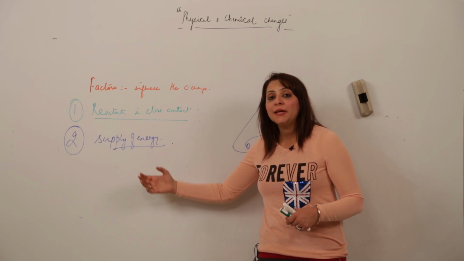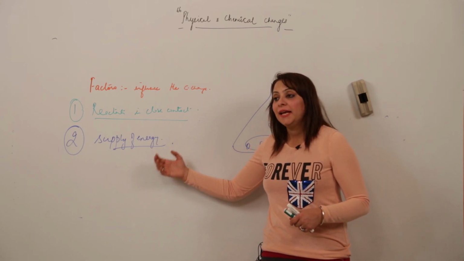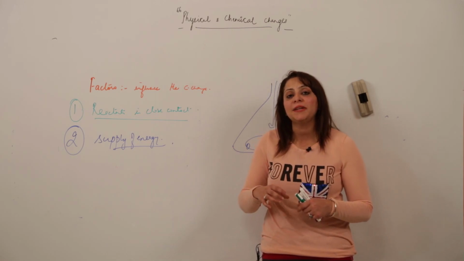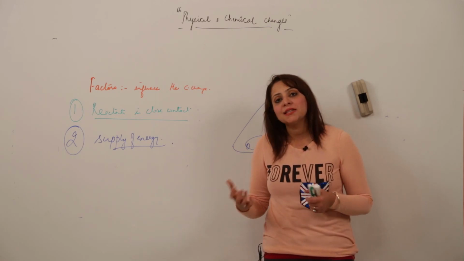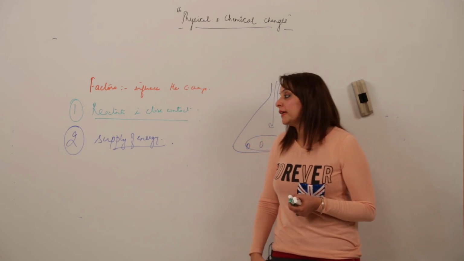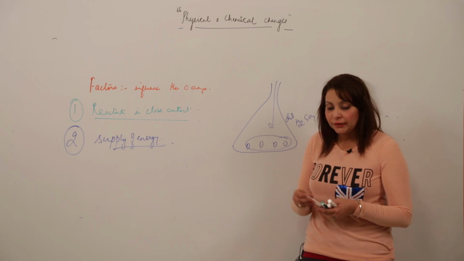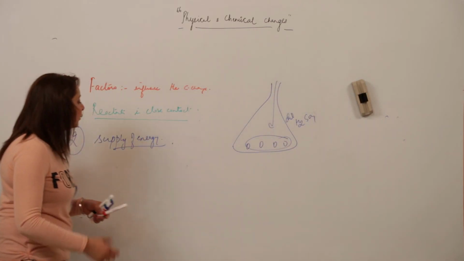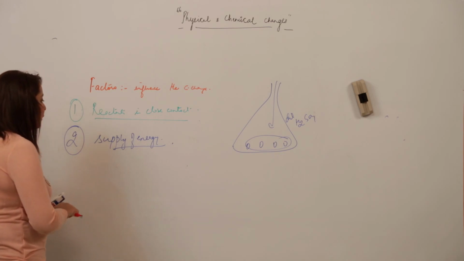Because for breaking bonds we need energy, and when they make new bonds, sometimes they need energy and sometimes they liberate energy, depending on the reaction. So the second criterion required is the supply of energy. It can be in any form. I am just summing up a few examples to make you understand in a better way.